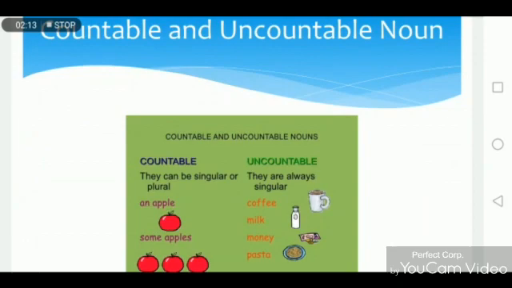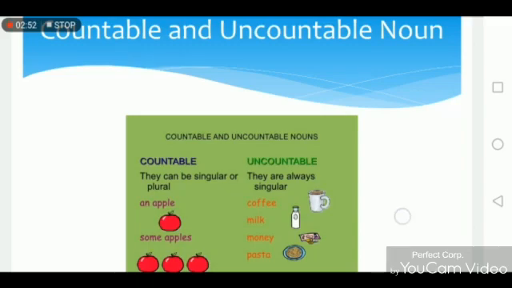Now let's discuss the countable and uncountable noun. We know that countable nouns are those nouns which we can count. Like the chairs in your room, you can count them easily. Like the windows in your room, you can also count them easily. But can you count the air around you? Can you count the water in your glass? No, you can't, because these things are uncountable nouns. So uncountable nouns are those nouns which you can't count.